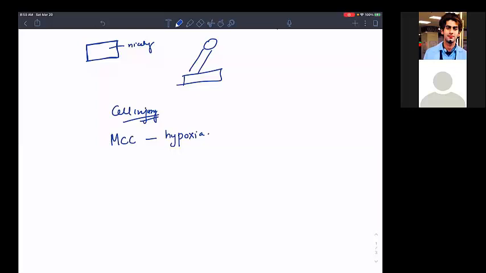Now see hypoxia. If I am saying that hypoxia is the most common cause of cell injury, I should understand what hypoxia is. Hypoxia simply means I am not very nicely oxygenating the tissue.